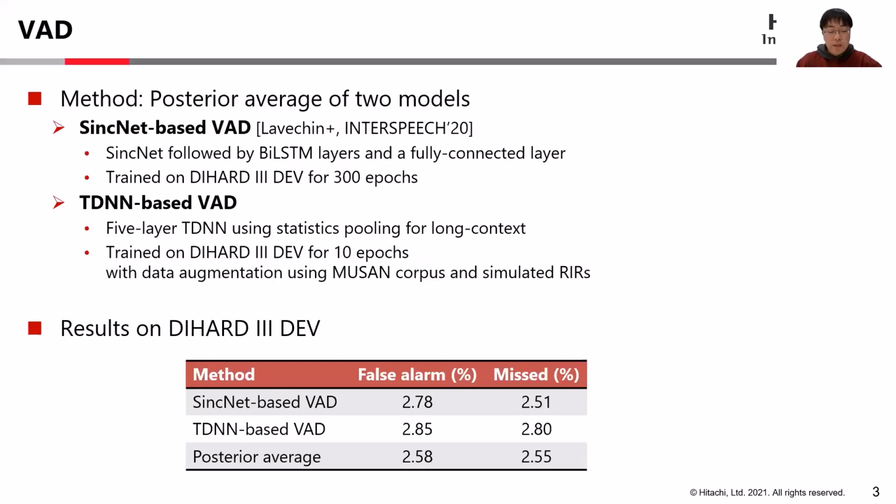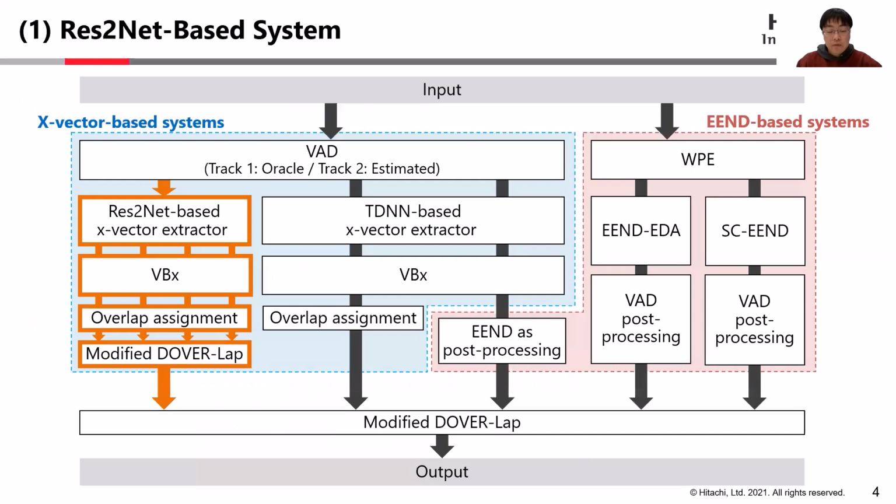The other one is TDNN-based VAD, which consists of a 5-layer TDNN with statistics pooling. It was also trained on DIHARD3 devset for 10 epochs, but with data augmentation using the Musan corpus and simulated room impulse responses. Our method achieved 2.58% of false alarms and 2.55% of missed regions. From here, I will introduce each subsystem in our solution.